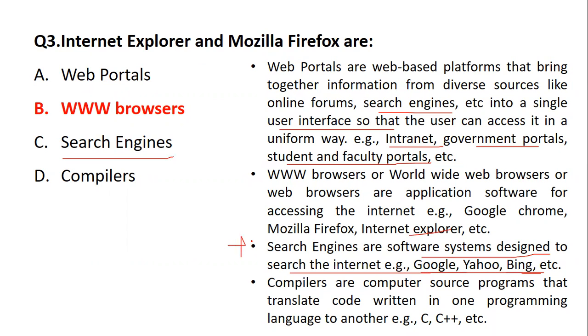And then we have compilers. Compilers are computer programs that translate code written in one language to another, for example C++. So here they were asking about the internet browsers, and Internet Explorer and Firefox are nothing but examples of web browsers. Okay.